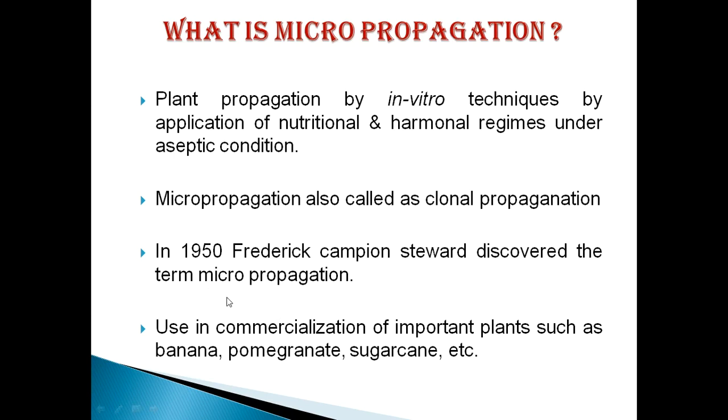So from a small part of a plant, or by a cell or a tissue, we can produce a whole plantlet inside aseptic condition. The use of this technology is to commercialize important plants such as banana, pomegranate, sugarcane, some medicinal plants and some flowering plants which have high economic value.